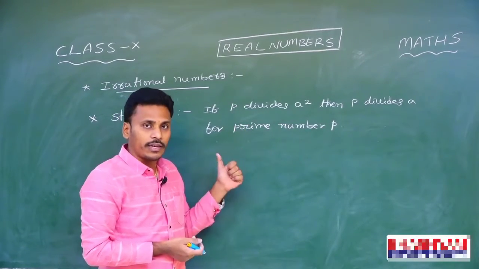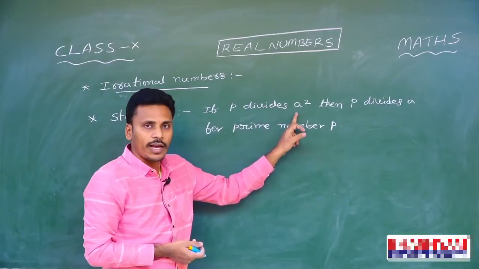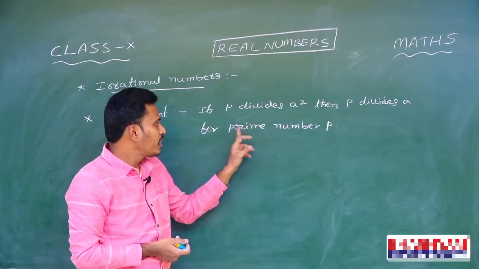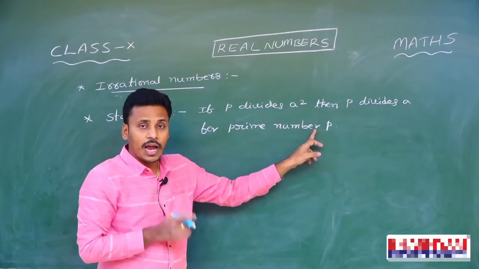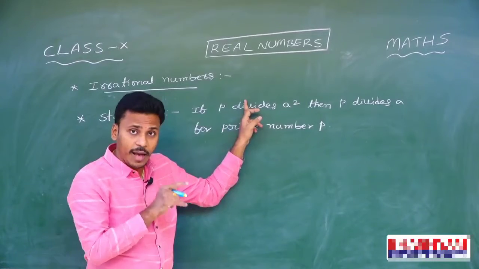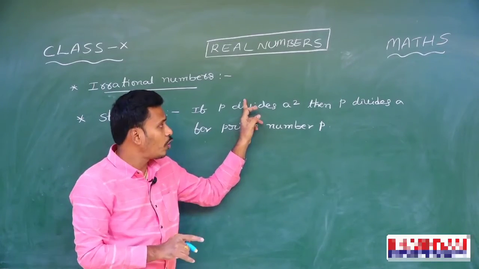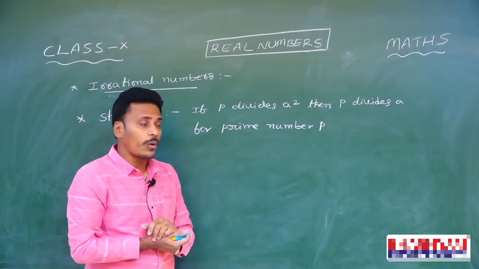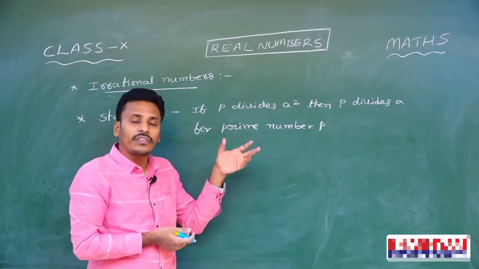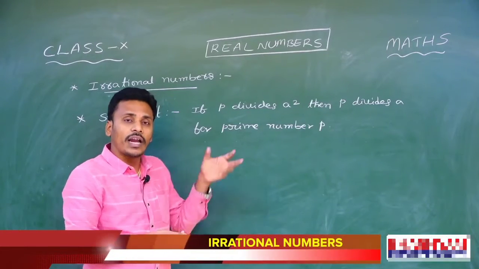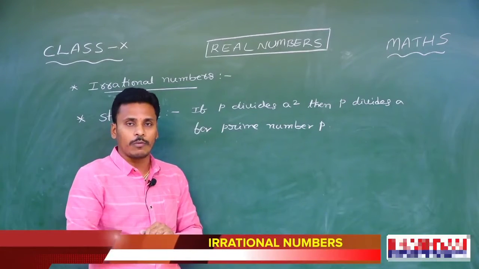Let us look at the statement. If P divides A square, then P divides A, for a prime number P. Once again, P is a prime number here, and if that P divides A square, then it is compulsory that P divides A. If P divides A square, then P divides A, and this is very helpful in proving the irrationality of the numbers, and this is a result from the fundamental theorem of arithmetic.